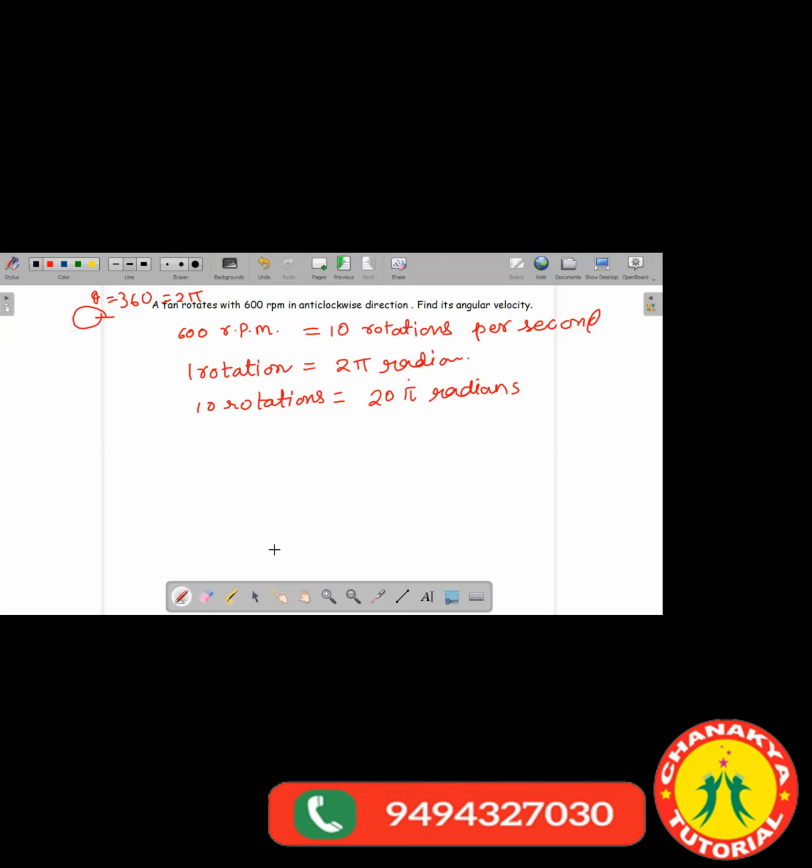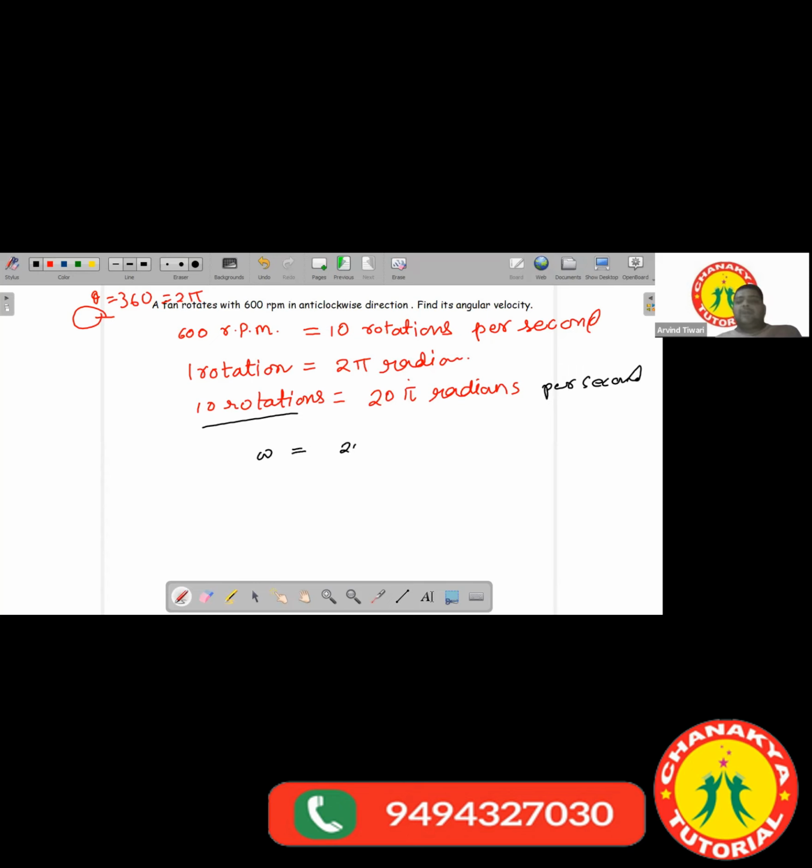Okay. So 10 rotations would be 20 pi radians, and these are completed per second. So you can write 20 pi radians per second. So can I say that the angular velocity omega will be equal to 20 pi radian per second? Got it?